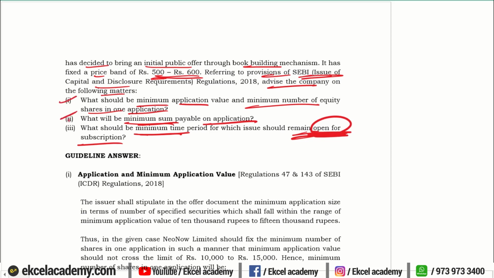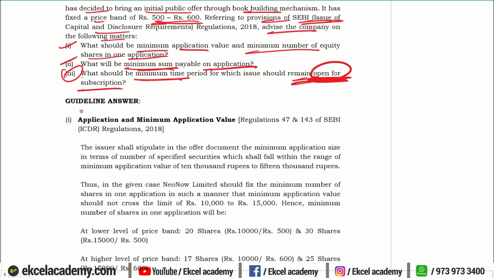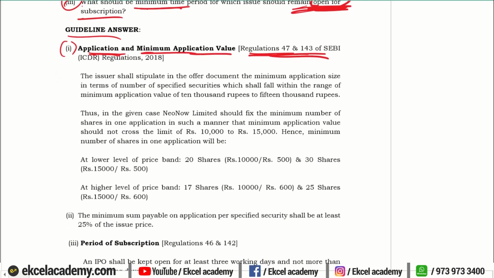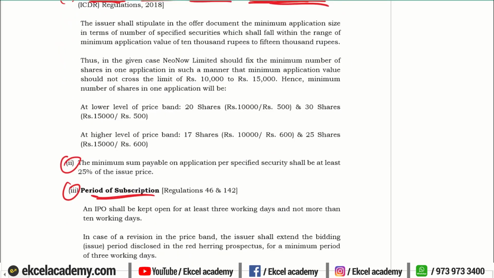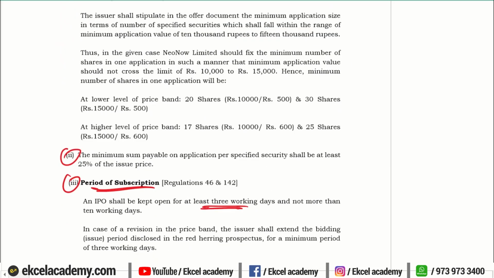So in this, two questions are practical based and one question is theory. Right? So we will divide our answer also sub-question wise. First one is calculation of application and minimum application value. We will quote what are the regulations applicable on which we are going to make our calculation. Then sub-question 2 we will answer. Sub-question 2, what is the period for subscription that should be kept open for? It should be kept open for at least a period of 3 working days, but not more than 10 working days.